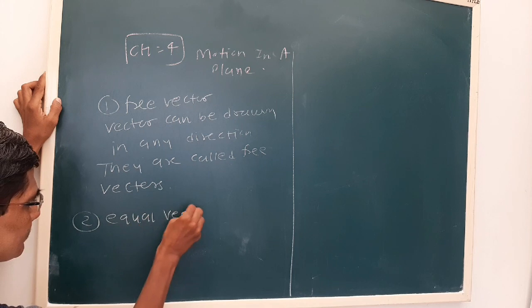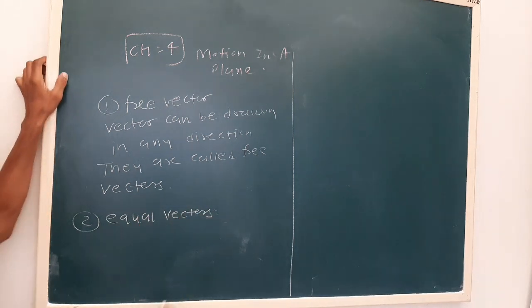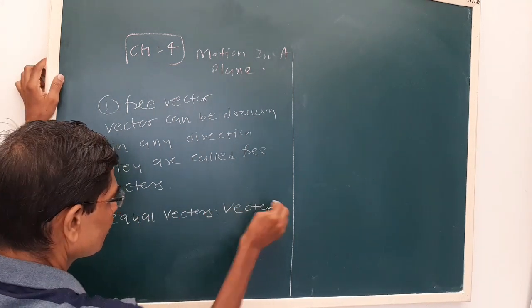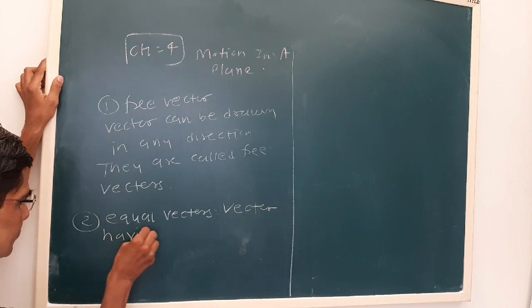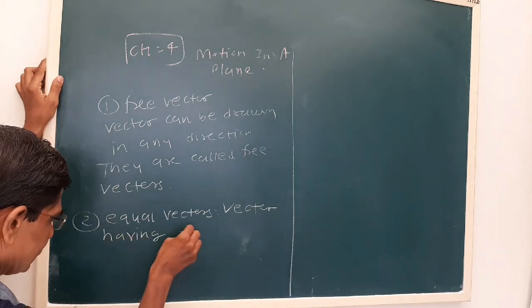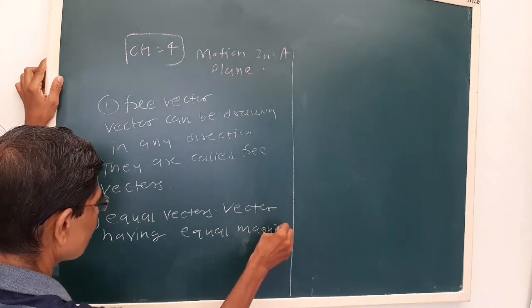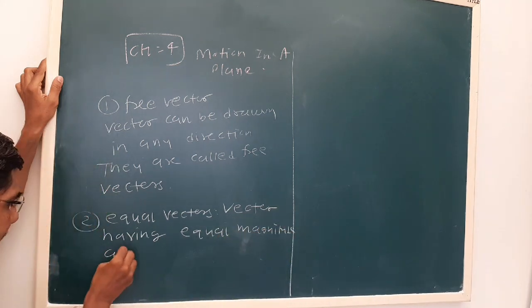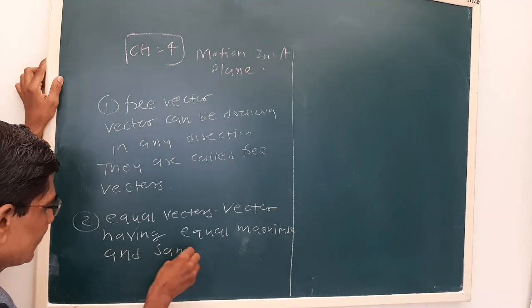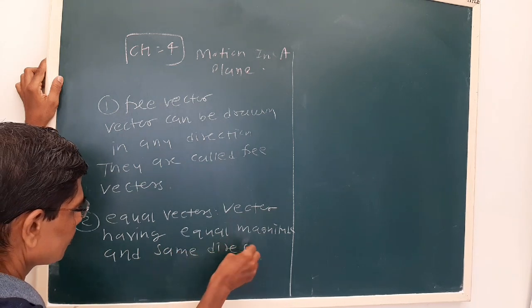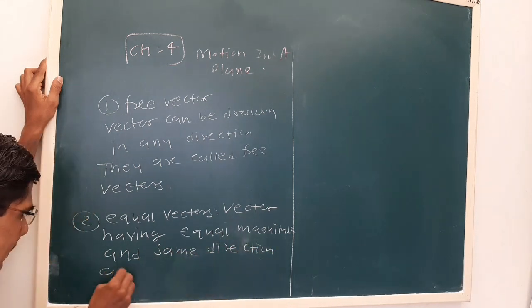Equal vectors. See, vectors having equal magnitude and same direction are called equal vectors.